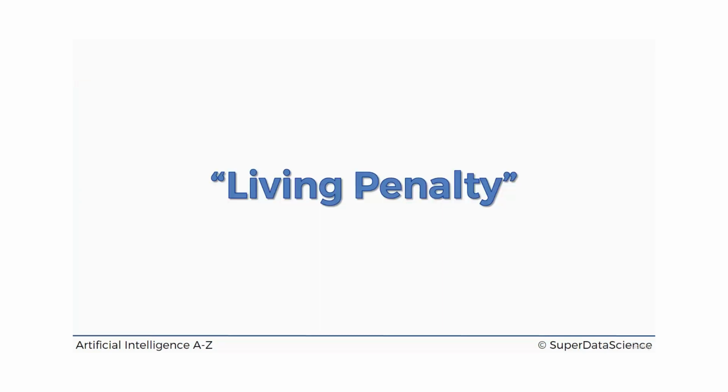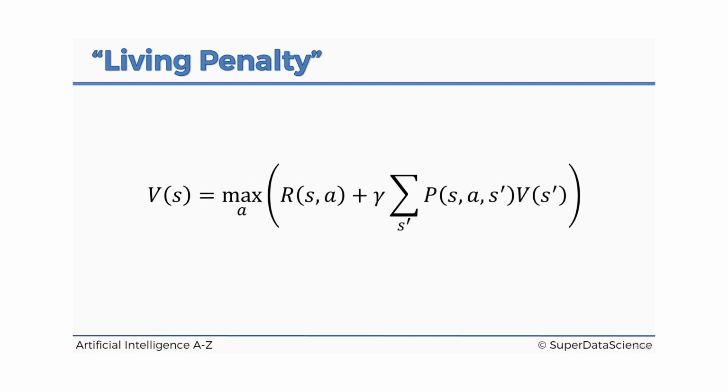Hello and welcome back to the course on artificial intelligence. Today we're talking about the living penalty. All right, so here we've got our Bellman equation, and as we've been going through this course, we've been slowly making it more and more complex. So far we've already added these probabilities in here, and also we've added the discounting factor.